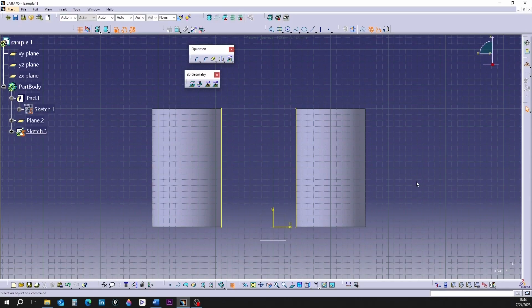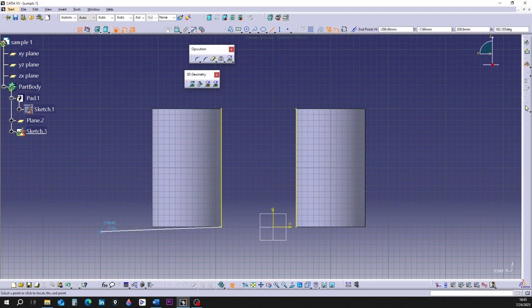Now I'm connecting the bottom of the lines with the line command. I'm activating the line command. I'm moving the mouse to the end of one of the lines. Look at this symbol. It shows the start of the line here. I'm extending the line to the end of the other yellow line.